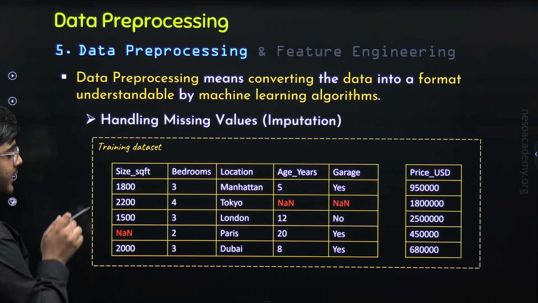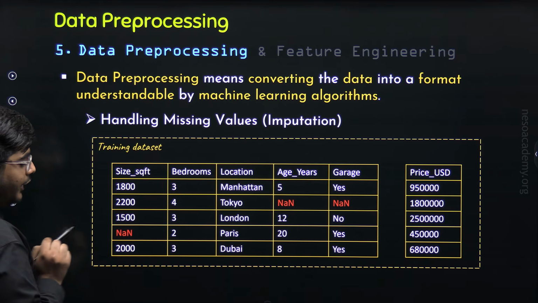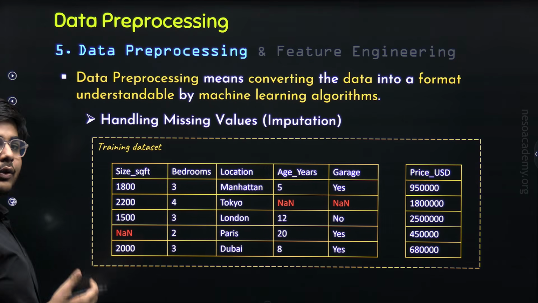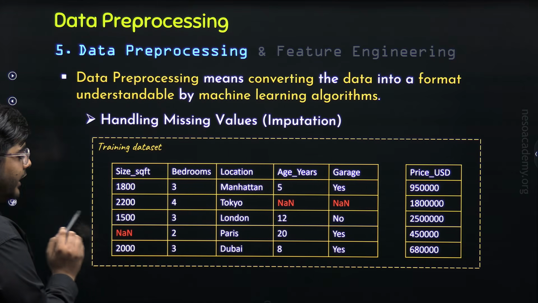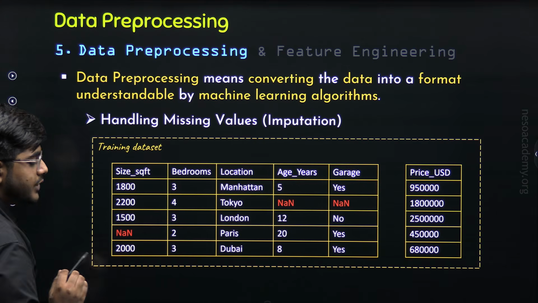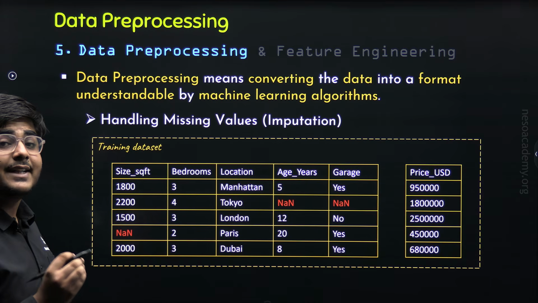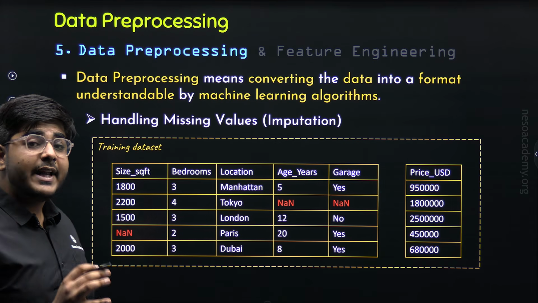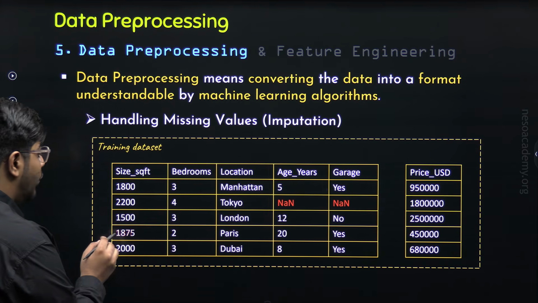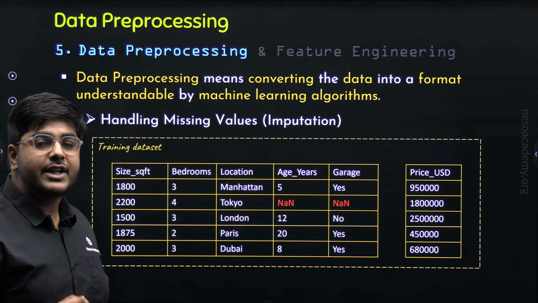The 4 values present in this column are 1800, 2200, 1500, and 2000. So how do we calculate the average? 1800 plus 2200 plus 1500 plus 2000 divided by 4 comes out to be 1875. So we will replace the missing value with 1875. This is known as mean imputation.